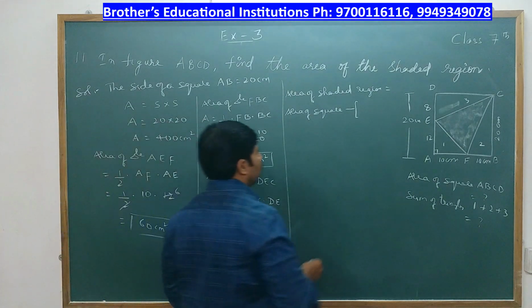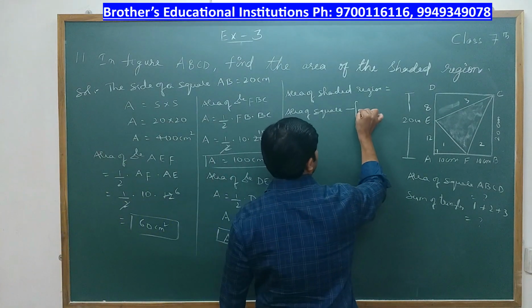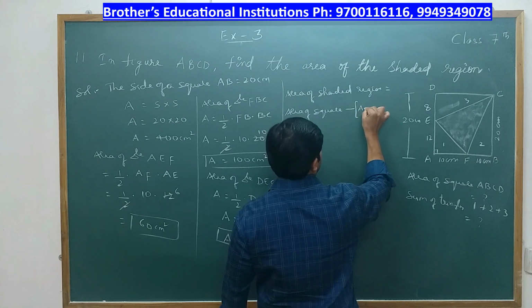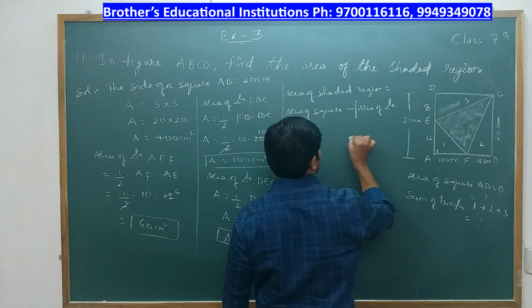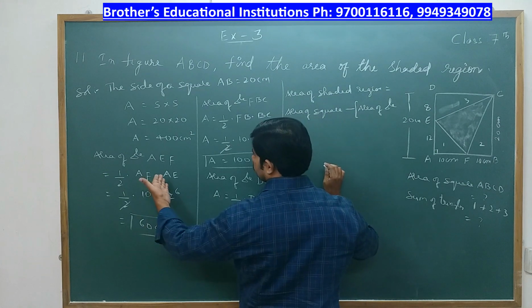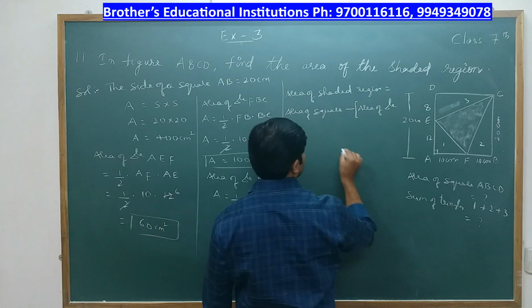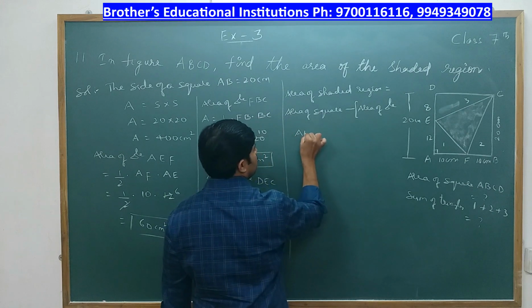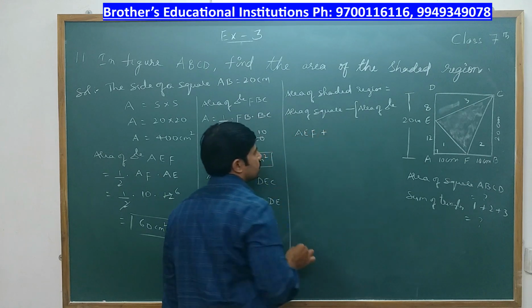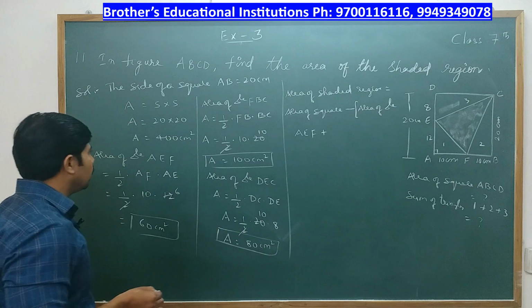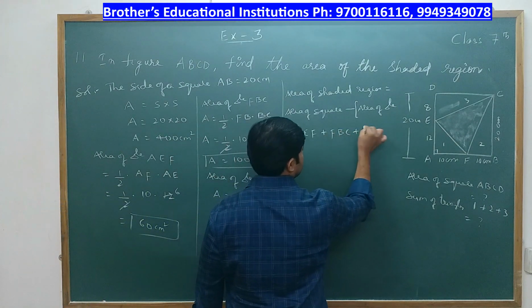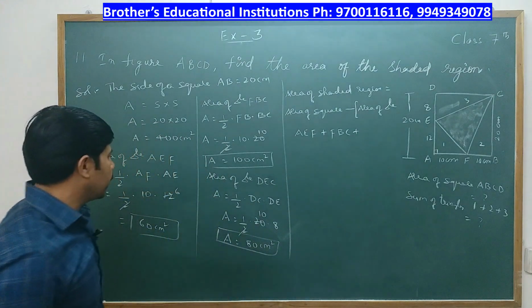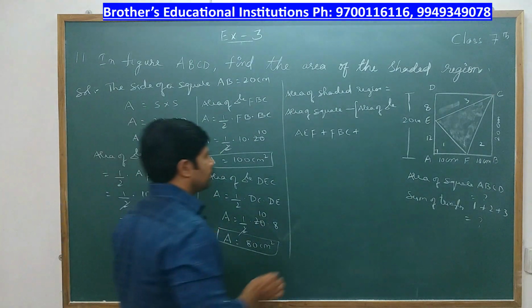So area of triangle AEF plus area of triangle FBC plus area of triangle DEC.